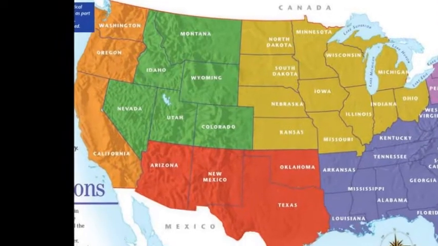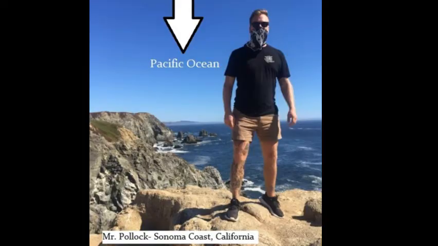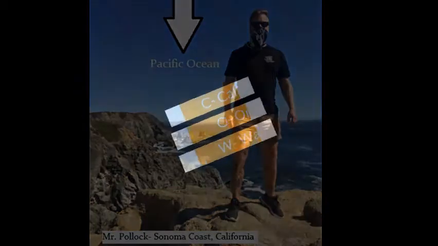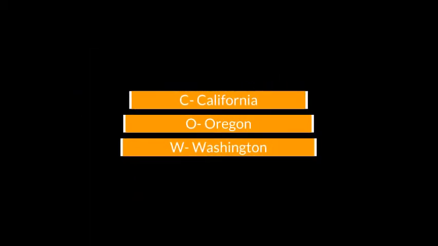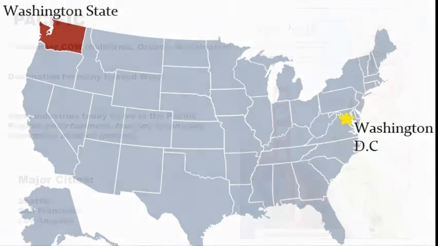Not surprisingly, the Pacific region borders the Pacific Ocean. Here I am in California. This region is easy to remember because there's only 3 states: California, Oregon, Washington. Remember it by the acronym COW, C-O-W. Also, don't forget, Washington State is in the Pacific, Washington, D.C., the capital, is in the Southeast.